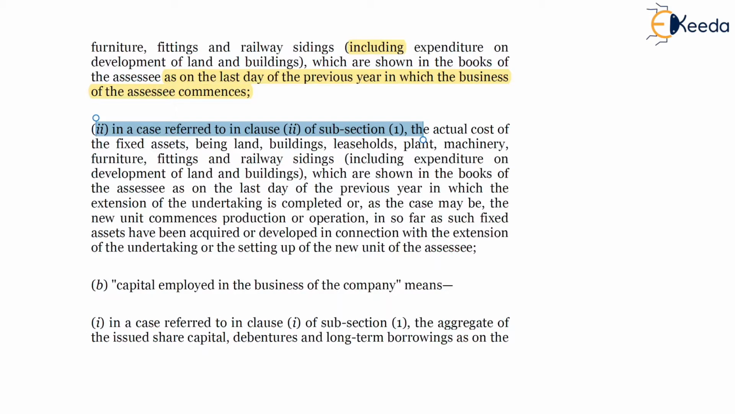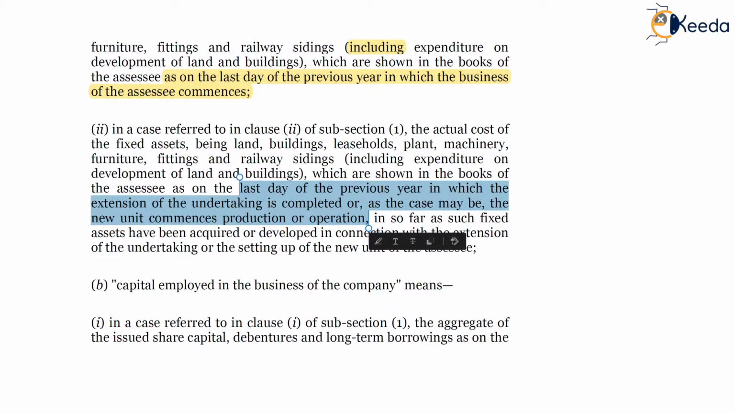So the actual cost of such an existing company will be fixed assets, being tangible assets including land and building, which are shown in the books of the SSC on the last day of the previous year in which the extension of the undertaking is completed, or as the case may be, the new unit commences production or commences operation.